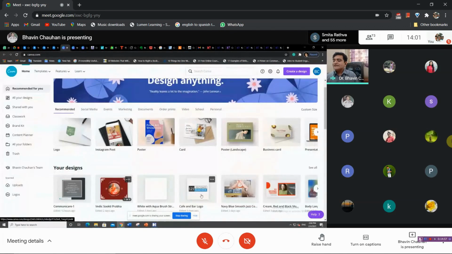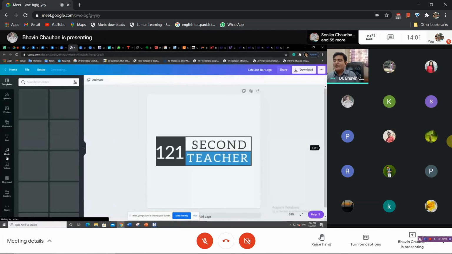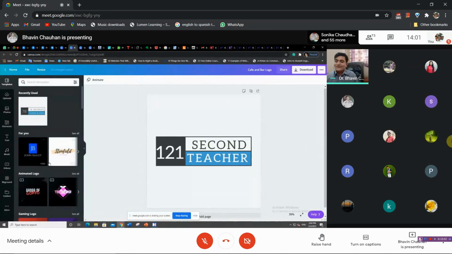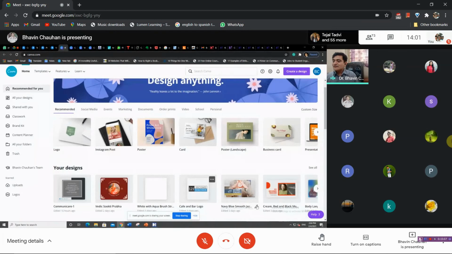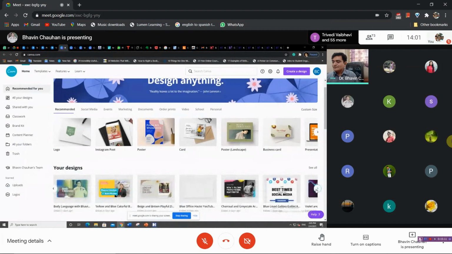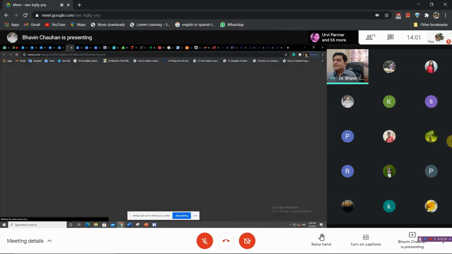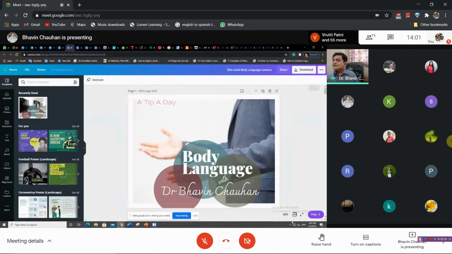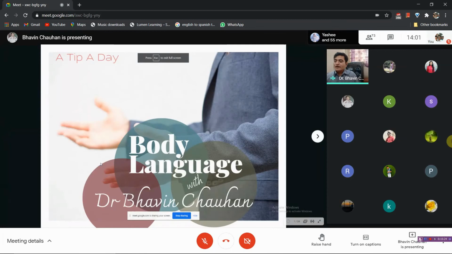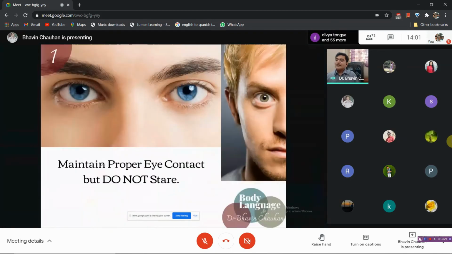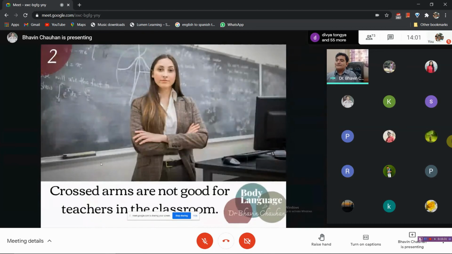Apart from that, this is the logo. Even the logo is also prepared in Canva only, right? Why I'm showing this is that it is a very powerful software which has lots of facilities. Even I have prepared this also. This is a photo book which I have prepared for some educational purpose. So this is also prepared in Canva only. So you can see.